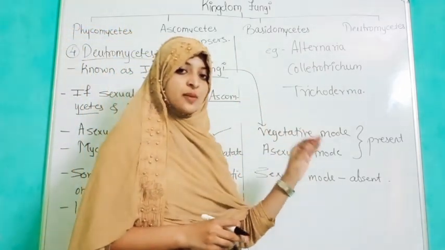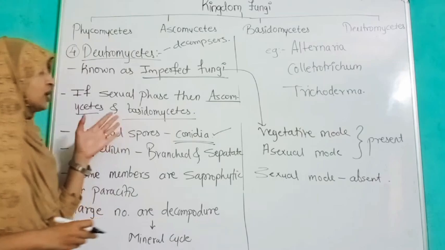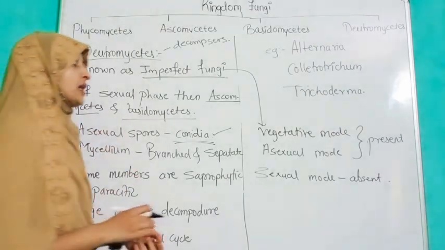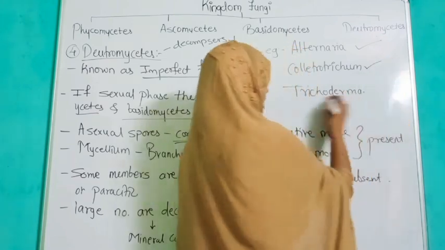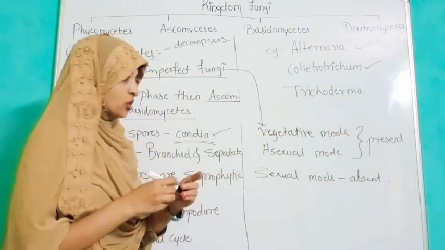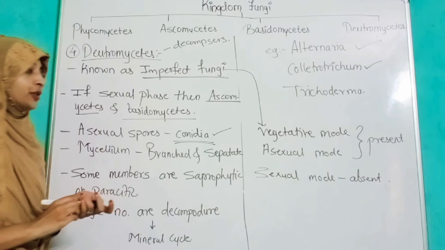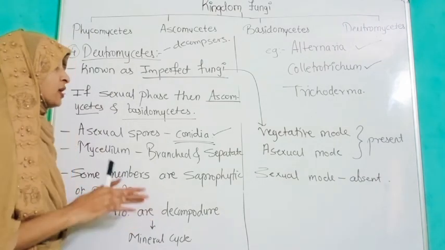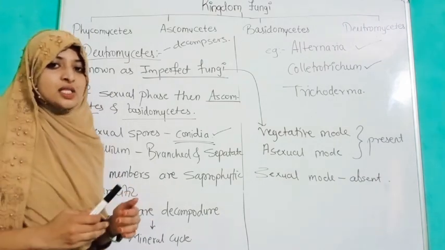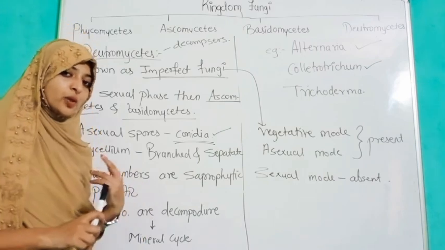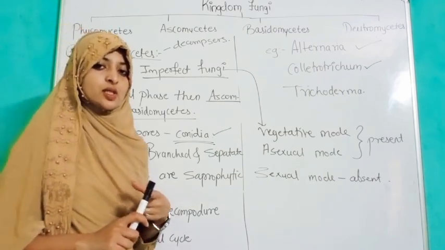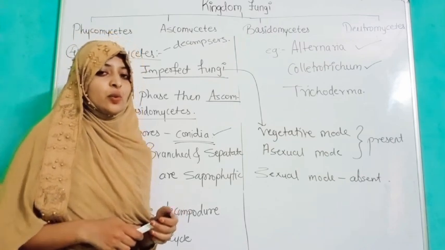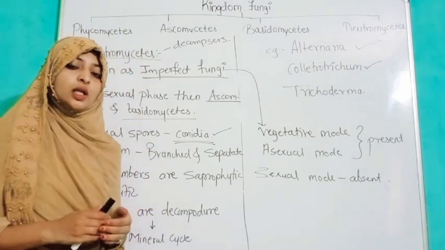Now let us see some examples of the Deuteromycetes class: Alternaria, Colletotrichum and Trichoderma. So these were the examples of Deuteromycetes. In this manner we have completed the sub-classification of kingdom Fungi, that is Phycomycetes, Ascomycetes, Basidiomycetes and Deuteromycetes. In our next video we are going to discuss kingdom Plantae.